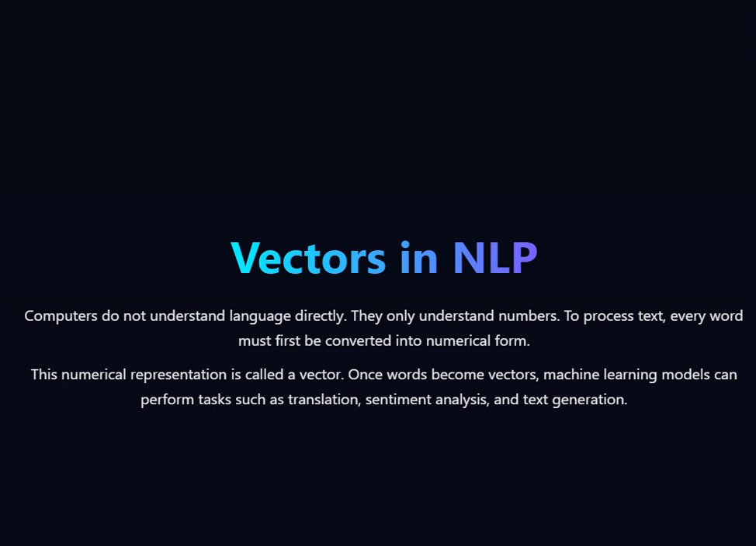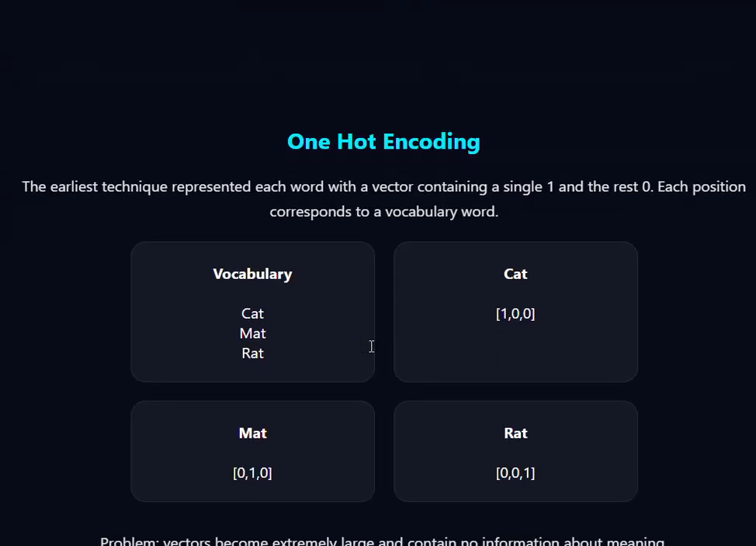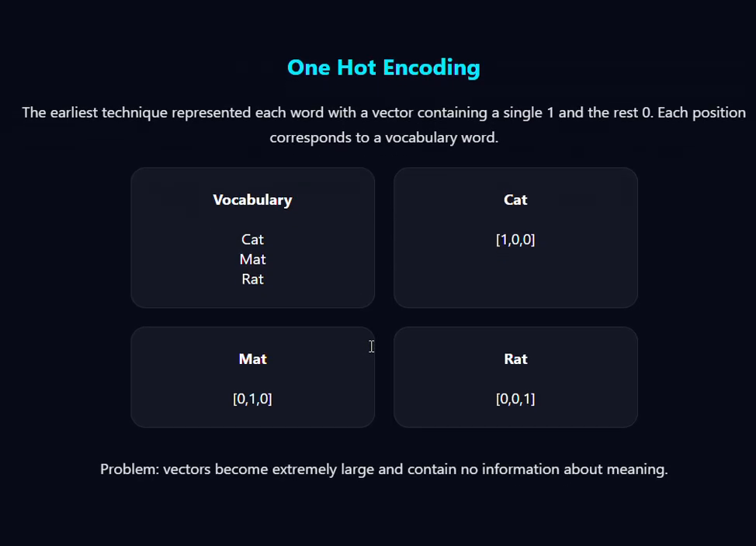Now let's go to our second topic, that is one hot encoding, right? The earliest approach was one hot encoding. It was like the first generation of NLP. Suppose we have the vocabulary here: cat, mat, rat, and cat is represented as 1, 0, 0, mat is represented as 0, 1, 0, and rat is represented as 0, 0, 1, right? So every word here gets a unique index.